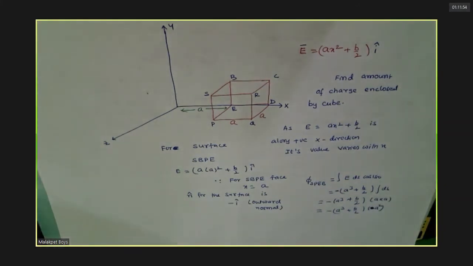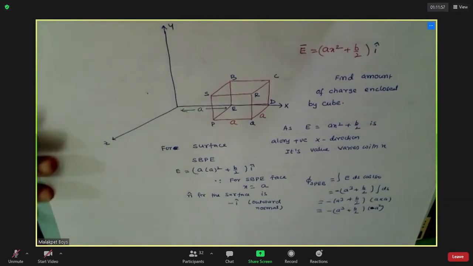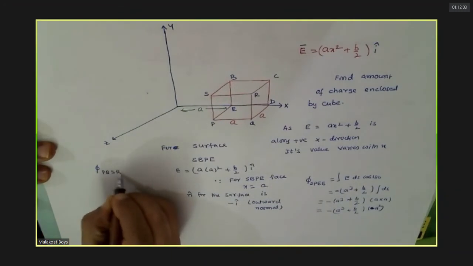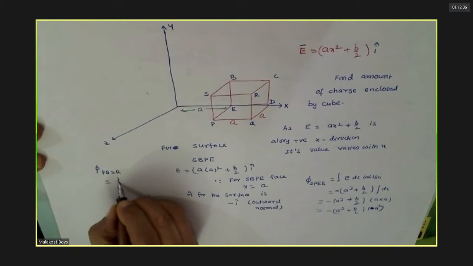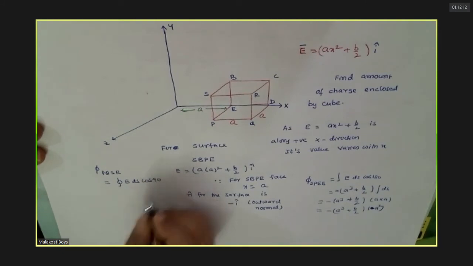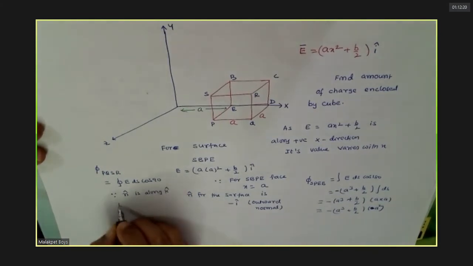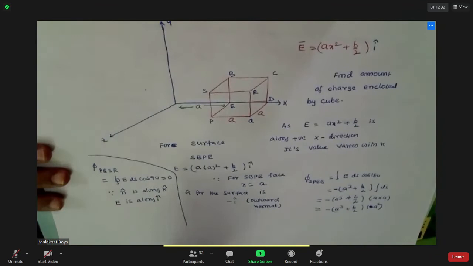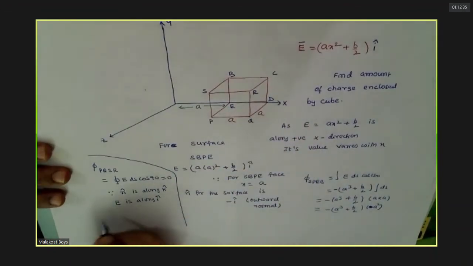Is it clear? Like that, can you find what is the flux through PQSR? Can you tell? 0. E ds cos 90. Why? Because n cap is along k cap, E is along i cap. Agreed. Like that, you find for the other two faces, top and bottom.